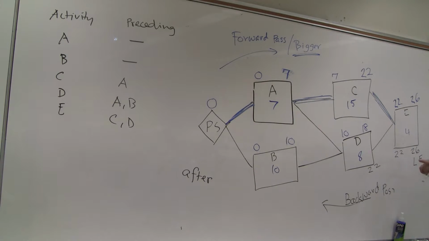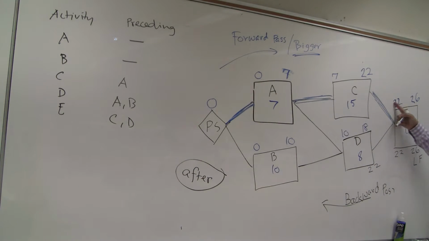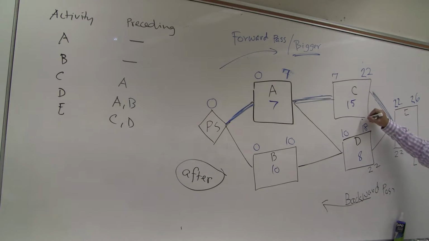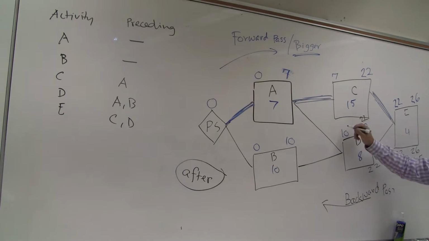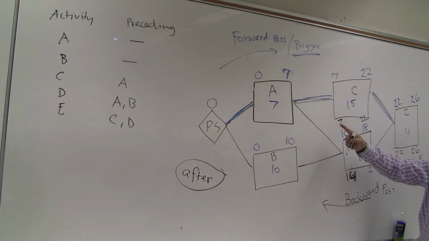Oh, again, not one, after. I'm making this mistake again. This is confusing. Every number here it says after or at the end of. Okay, then I will say here, it is starting 22, it must finish 22. So 22 here, 22 minus 15, 7, 22 minus 8 here, 14. Okay, then I'm going back here.